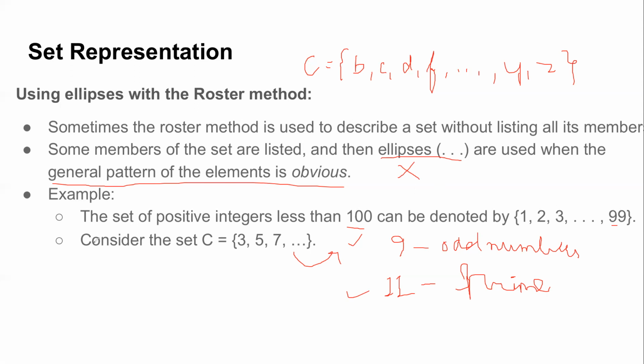Excellent. By using some definition, or by using some property. In this case we said that if it is odd numbers then it's 9. So if I had mentioned the property, I could easily and unambiguously say what the next number is, right? That is what motivates the second form of representation, which, as Hardik correctly pointed out, is the set builder form, wherein you specify the common property which links or connects all the members together.